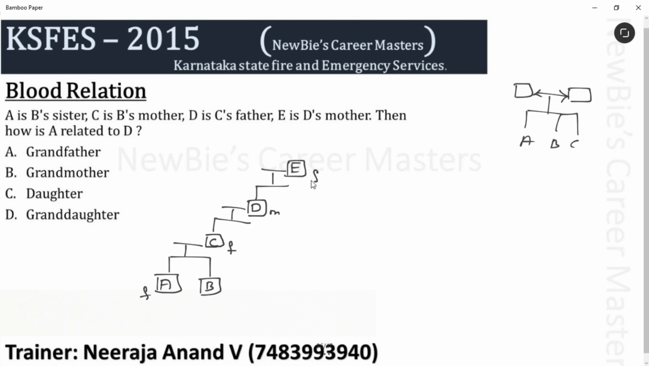Am I clear? Question is, then how is A related to D? Just check. What is the generation gap between A and D? 3 generations, right? What is the answer then? Granddaughter. Am I clear? How is A related to D? Granddaughter. How is D related to A? Grandfather. I hope this is clear.